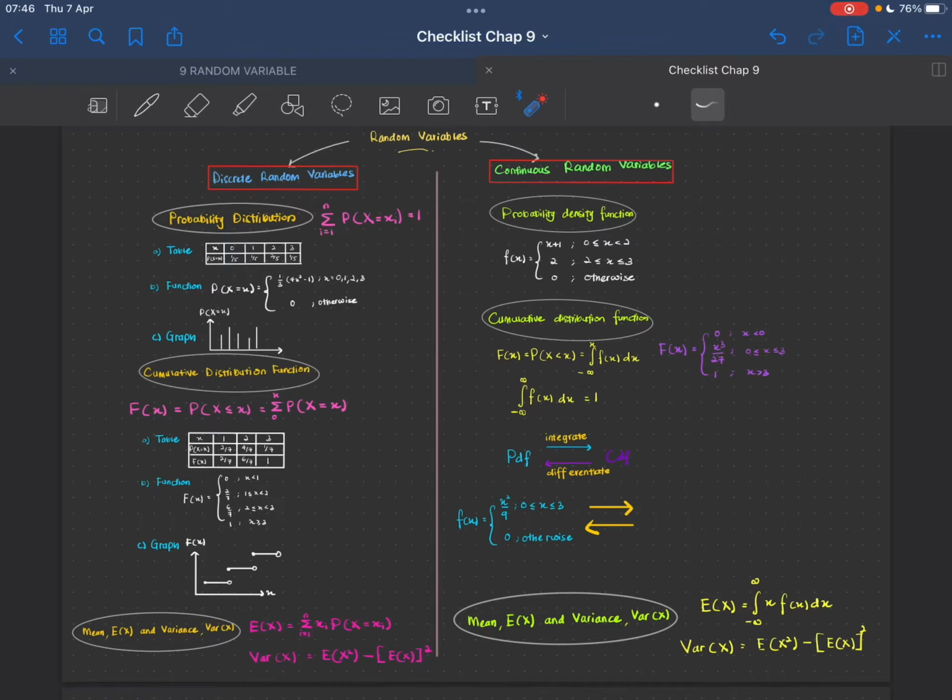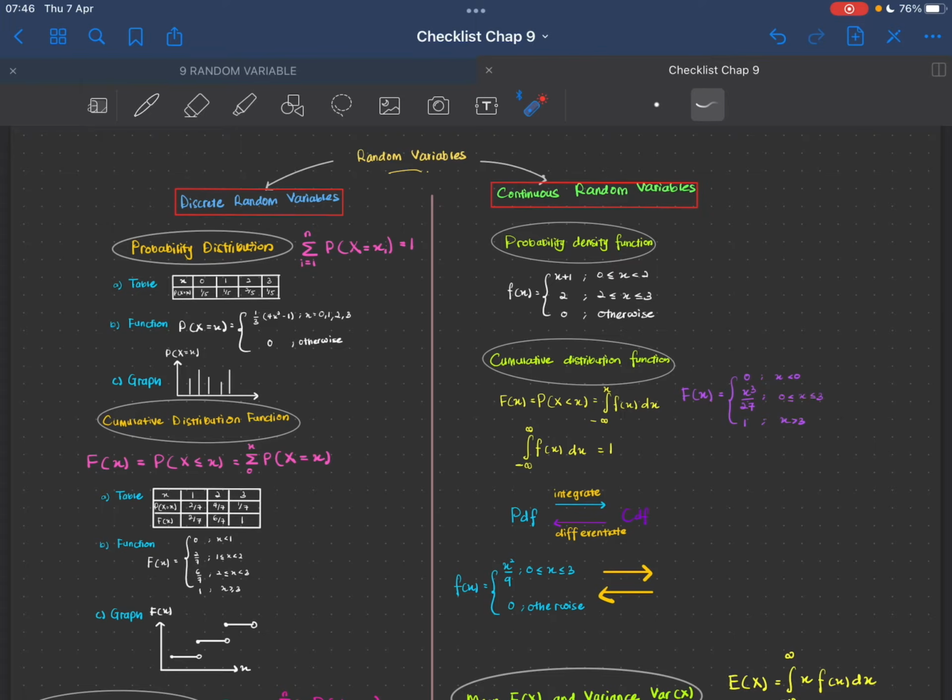Okay, so tips untuk chapter 9, when you see the question, the first two things that you have to identify is either discrete or continuous, or probability distribution, probability density, or cumulative distribution function. Okay, dua benda yang kamu kena identify. So soalan kata discrete ataupun cumulative distribution, ataupun soalan kata continuous, probability density function. So that's the two things that you have to identify.